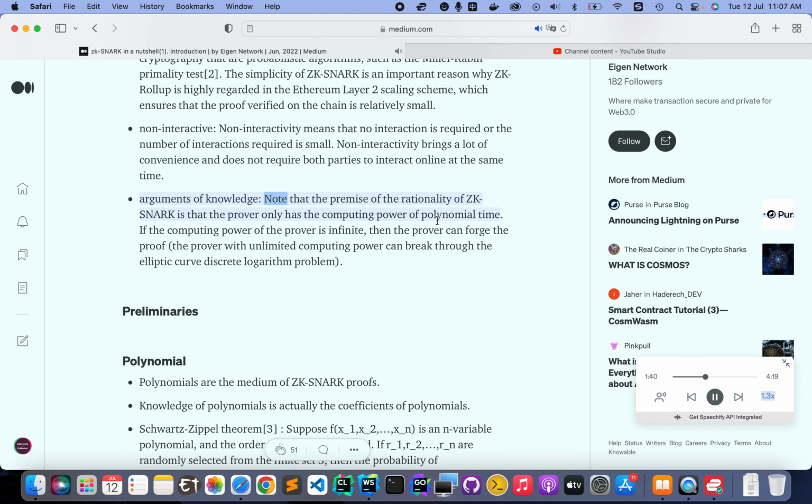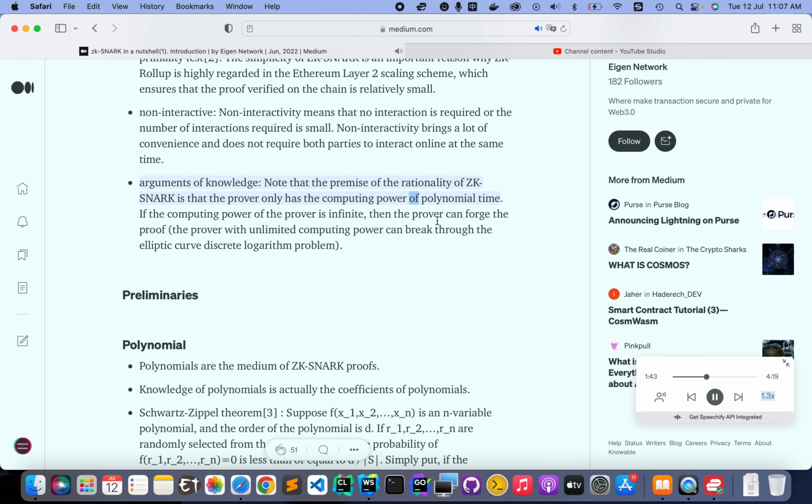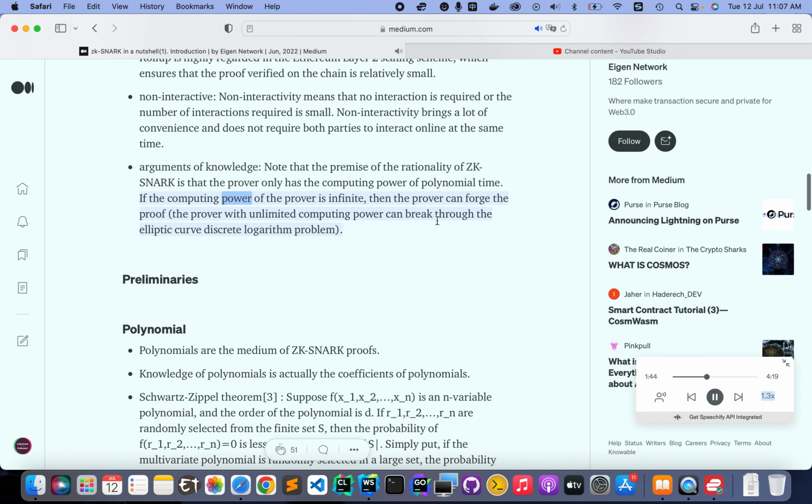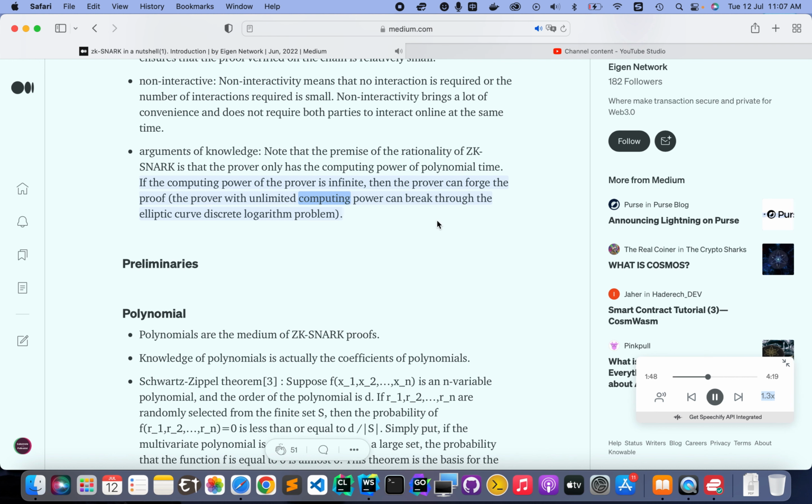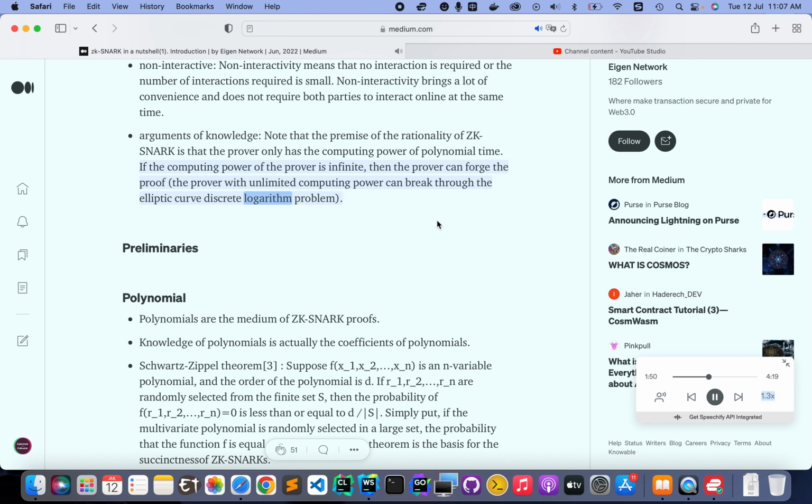Arguments of knowledge. Note that the premise of the rationality of ZK SNARK is that the prover only has the computing power of polynomial time. If the computing power of the prover is infinite, then the prover can forge the proof. The prover with unlimited computing power can break through the elliptic curve discrete logarithm problem.